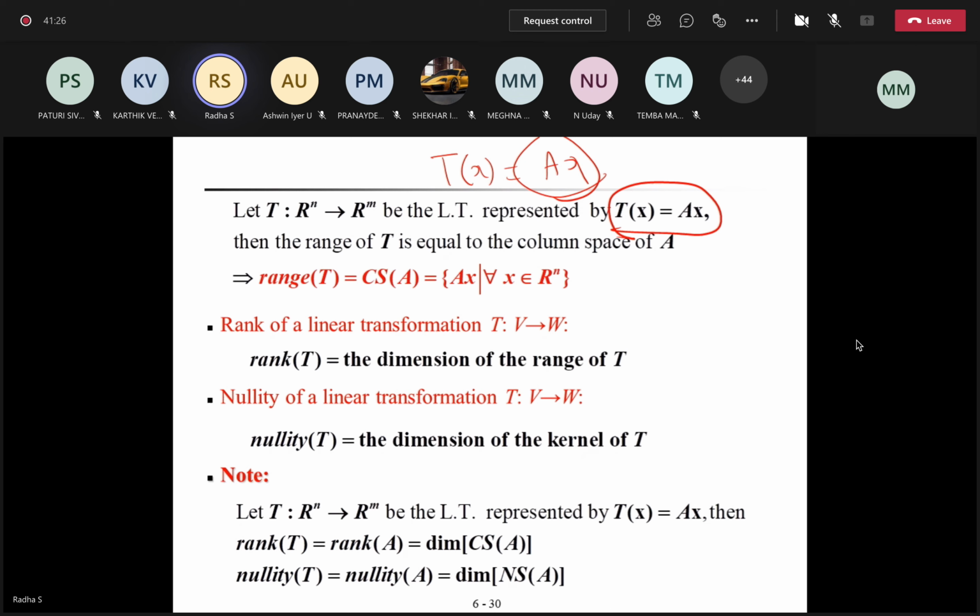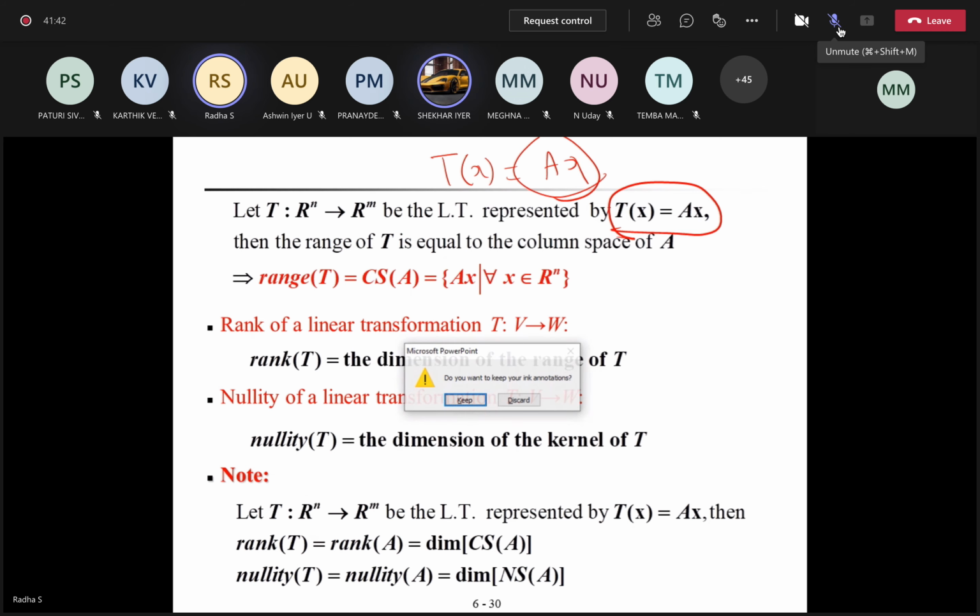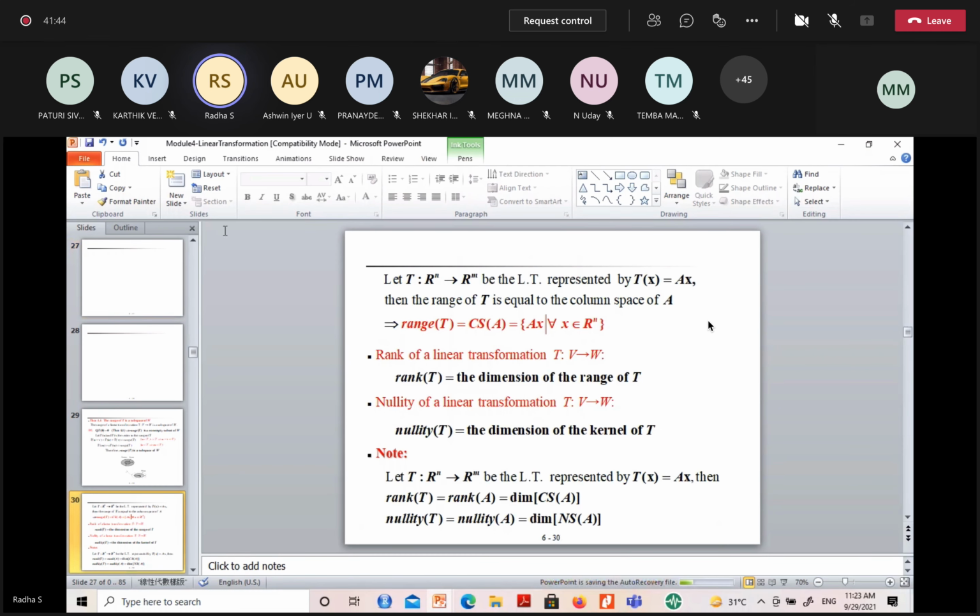Why is A times X the column space of A? Should I explain that? Hello? Should I explain? Yes, ma'am. Can you explain it once?